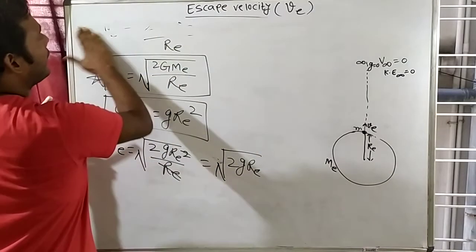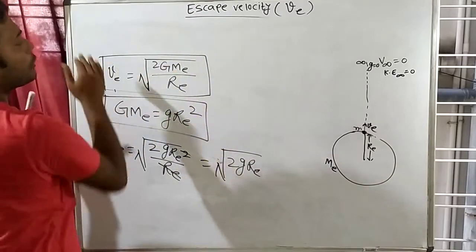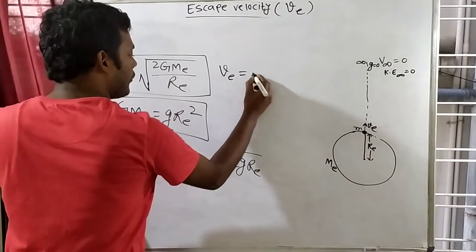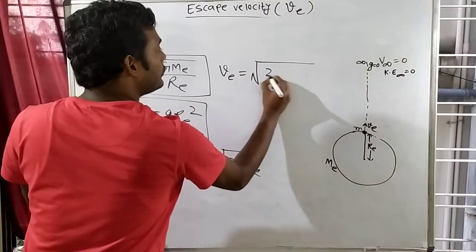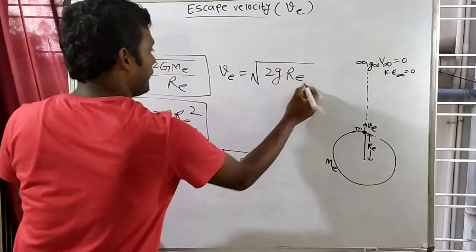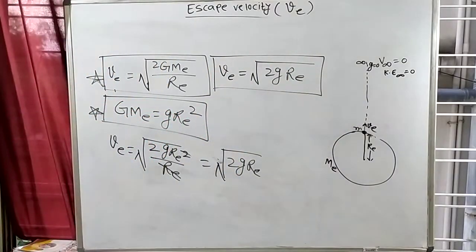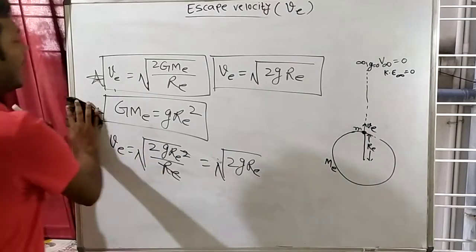One formula is V is equal to square root of 2GM E by Re, and one formula is VE is equal to square root of 2g Re. Both these formulas you should keep in mind. And you know that you can derive it easily.